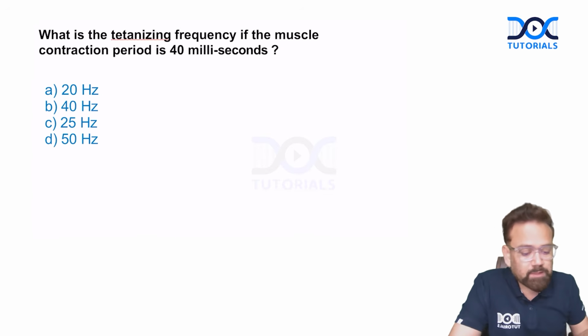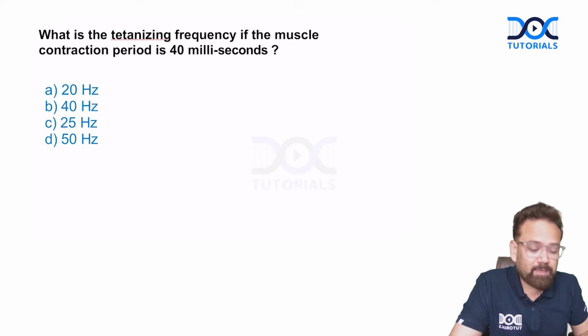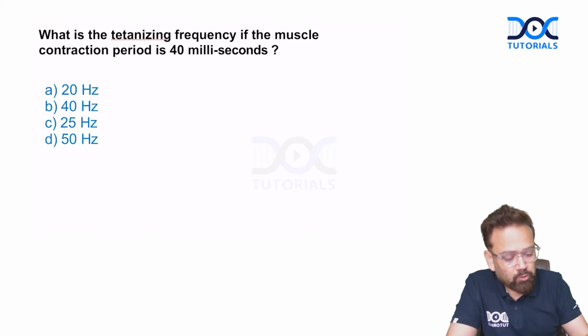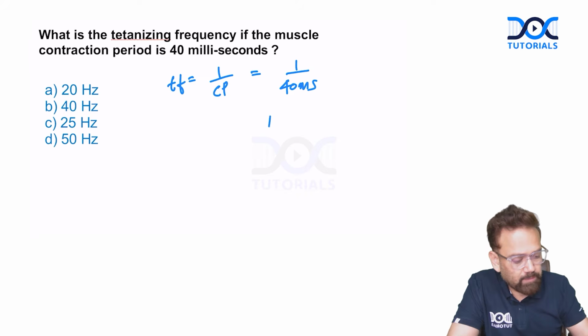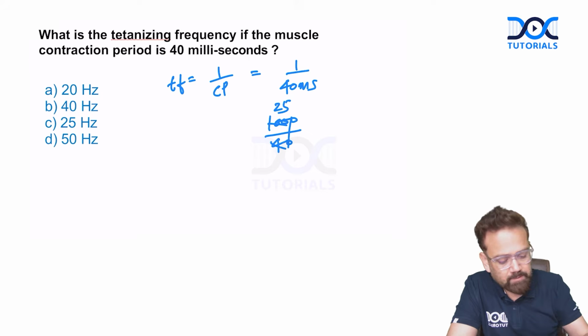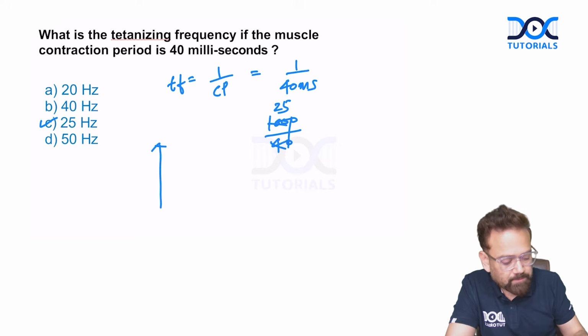Is this clear? What is the tetanizing frequency if muscle contraction period is again 40 millisecond? Again, the same question. We know the formula of tetanizing frequency is 1 upon contraction period. So 1 upon 40 millisecond. In milliseconds, it will come up as 1000 upon 40. So the answer will be 25 hertz. So the answer is very easy. So see, this is the point of stimulus.